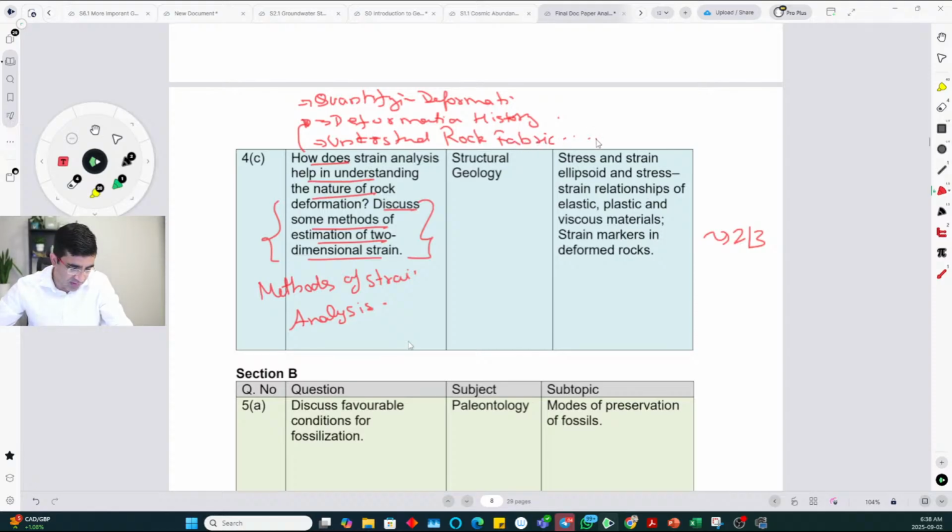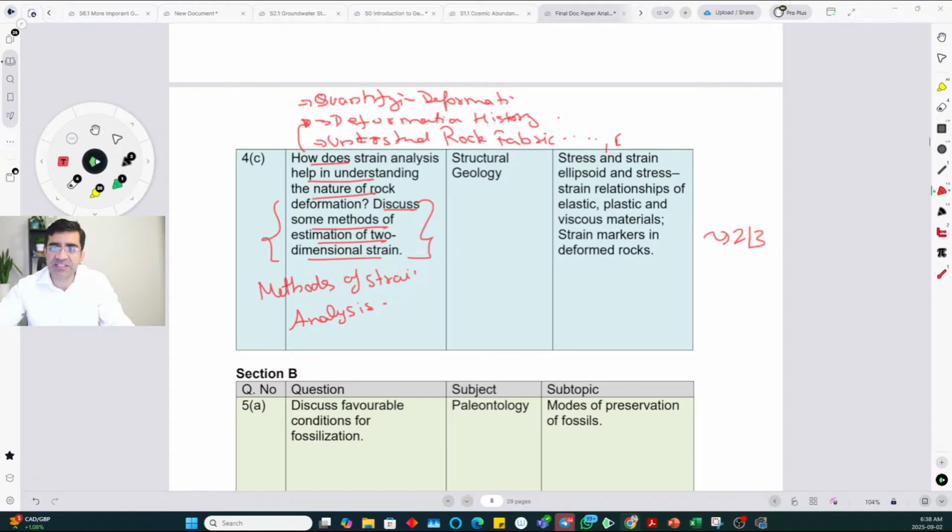So those kind of things you can keep writing. For example, it can be input to geodynamic modeling. So you can keep writing points like that and then discuss the strain method. There are many strain methods which we generally study as part of the course, and you can write those strain methods for determining the strain of rocks. Not necessarily Mohr's circle strain ellipse method.